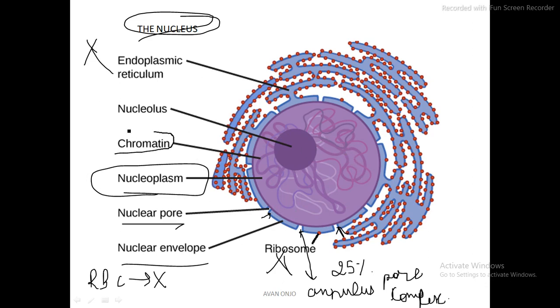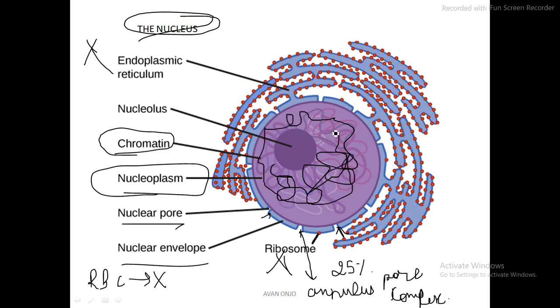Now when I talk about the chromatin network, this dense, network-like structure inside the nucleoplasm is chromatin. It was discovered by Fleming in 1879, and there are two types of chromatin, which we already studied in 12th also: heterochromatin and euchromatin.